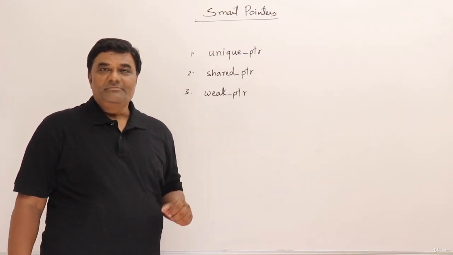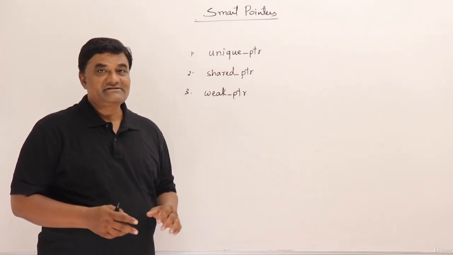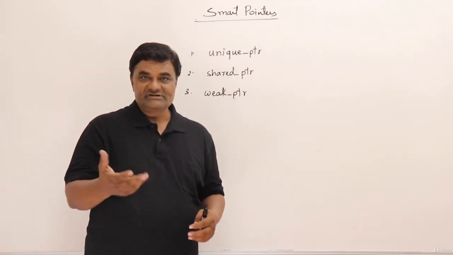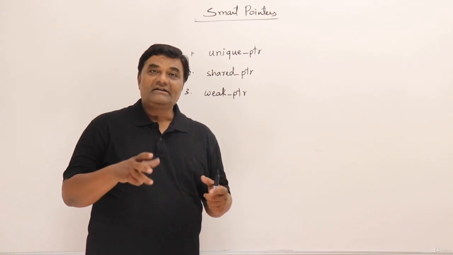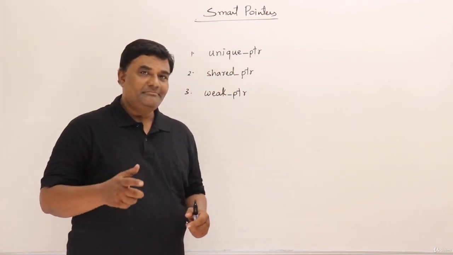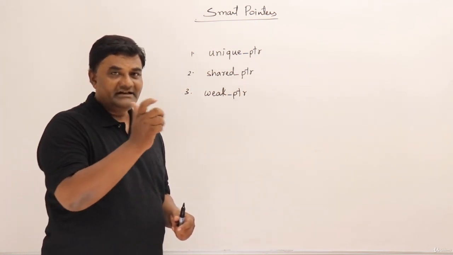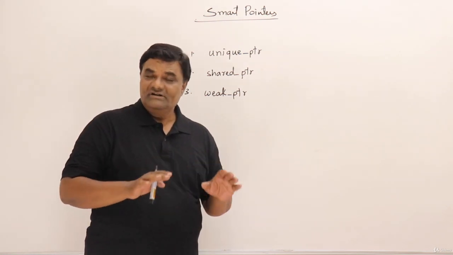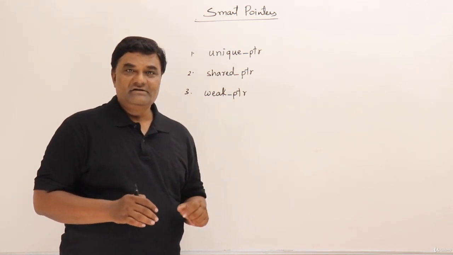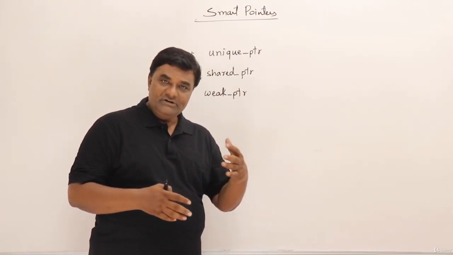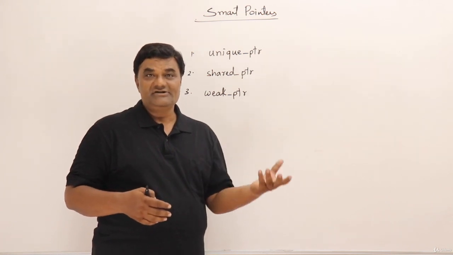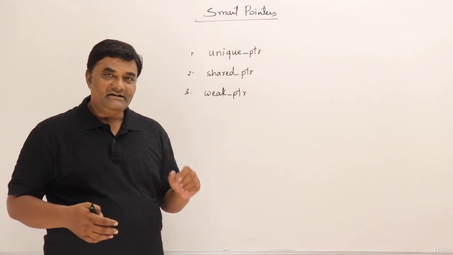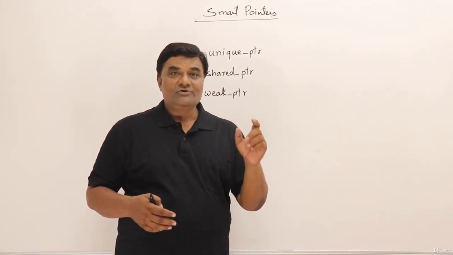Now the next important topic in C++11 is smart pointers. Pointers are used for accessing resources which are external to the program, like heap memory. So for accessing the heap memory, if you are creating anything inside heap memory, we use pointers. The problem with heap memory is that when you don't need it, you must deallocate it. Mostly programmers show laziness in writing the code for deallocation of objects, and that causes severe problems like memory leak, which will cause the program to crash.